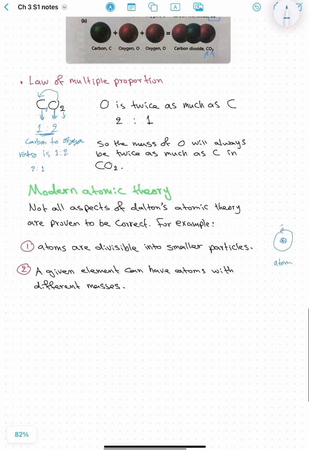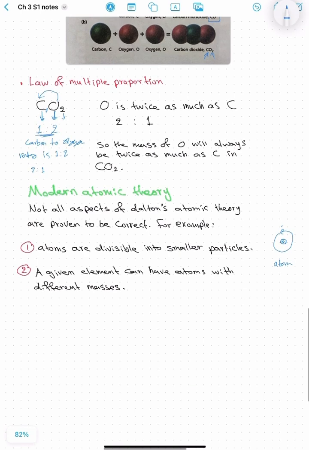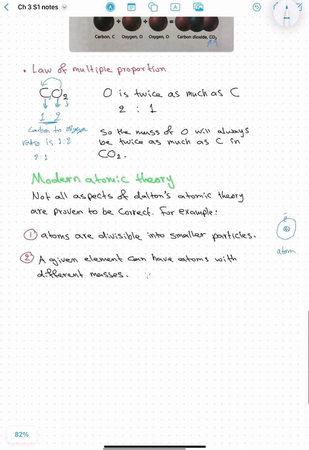Number 2, a given element can have atoms with different masses. We call these isotopes. Same element, different masses. For example, hydrogen. We have hydrogen 1, we have hydrogen 2, and we have hydrogen 3. This is normal hydrogen. This is deuterium, and this is tritium. Look, they are still hydrogen, but the only thing that is changing is their mass. And we'll discuss this later on.